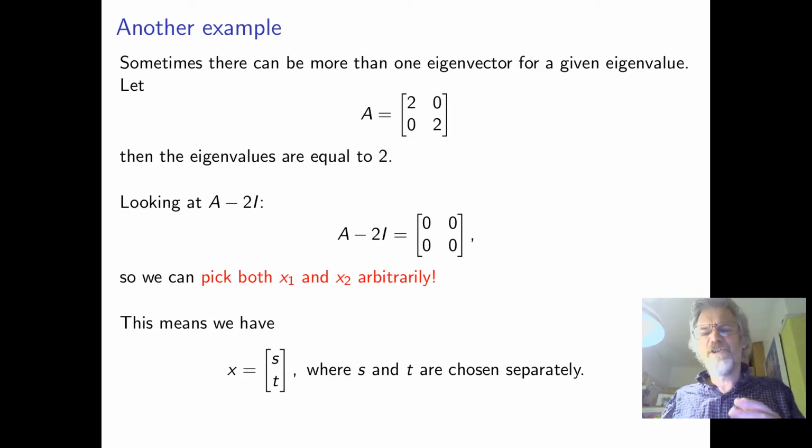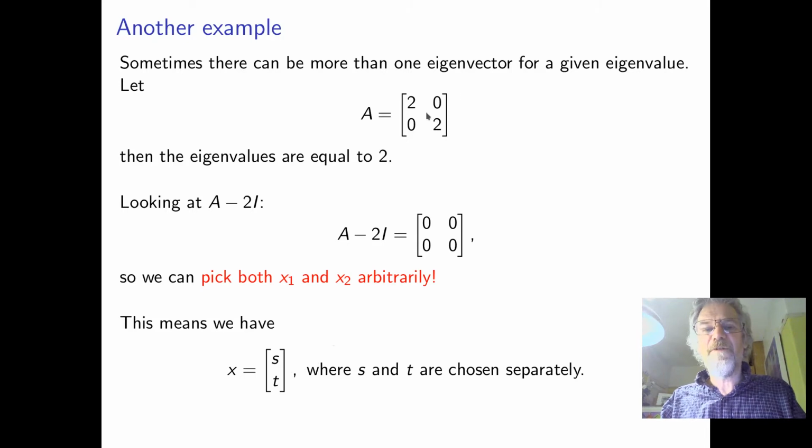So we just choose 2 independent eigenvectors, two independent vectors in the plane, and they'll do as eigenvectors for the eigenvalue 2. So we've got at least 2 eigenvectors, and we can write them as any s, t, or if you like, multiples of (1, 0) and (0, 1).